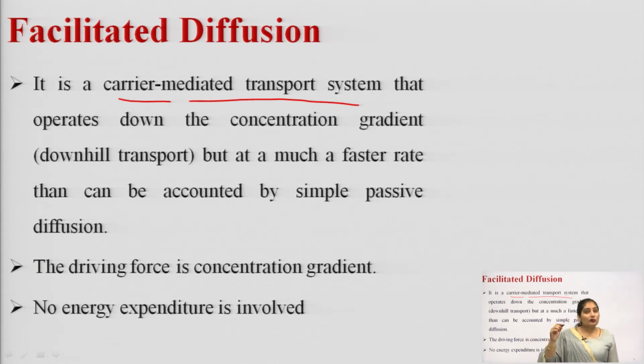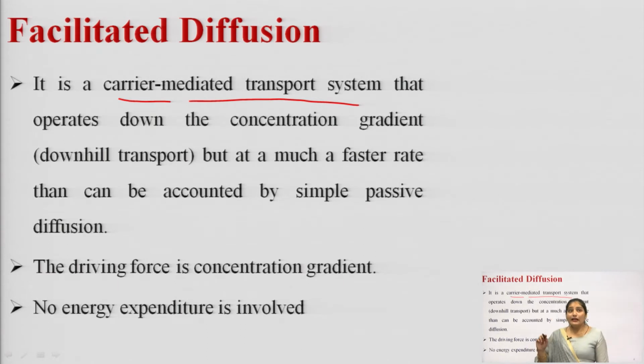The drug is moving from the higher concentration to the lower concentration, but because there is movement of the carrier molecule, it will be at a much faster rate as compared to the passive diffusion process.